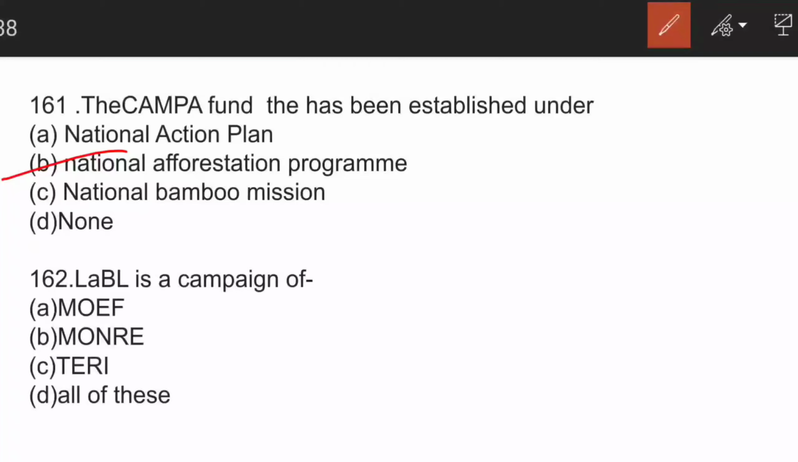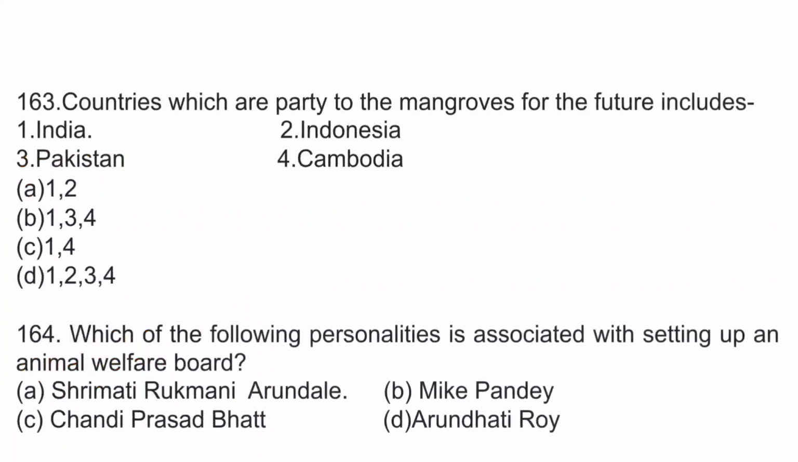The next question is, LABL is a campaign of TERI. LABL stands for Lighting a Billion Lives to promote the use of solar lanterns specially designed and manufactured on a decentralized basis. The next question is, countries which are party to the Mangroves for the Future includes.